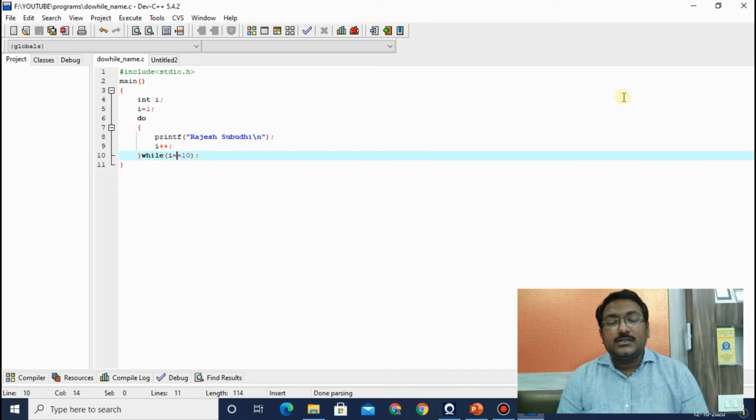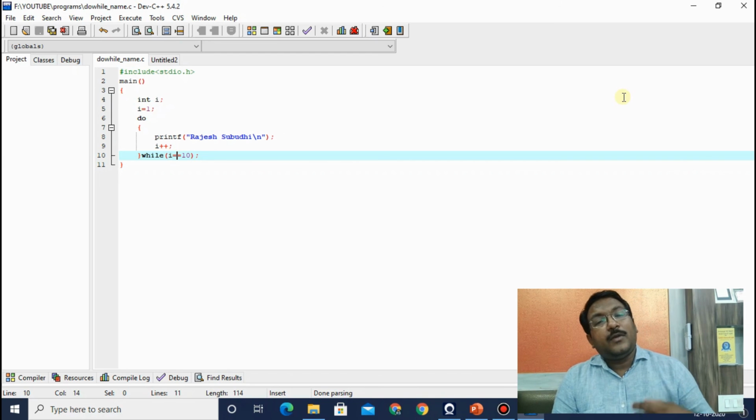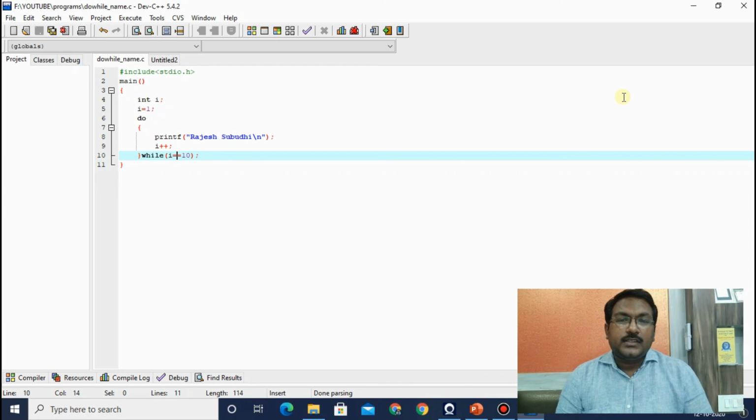There are some situations or solutions which cannot be done in while loop but can be done in for loop. We have to remember those, and we have to apply for loop for those solutions. So by this we have completed all three loops: the while loop, the for loop and the do while loop.